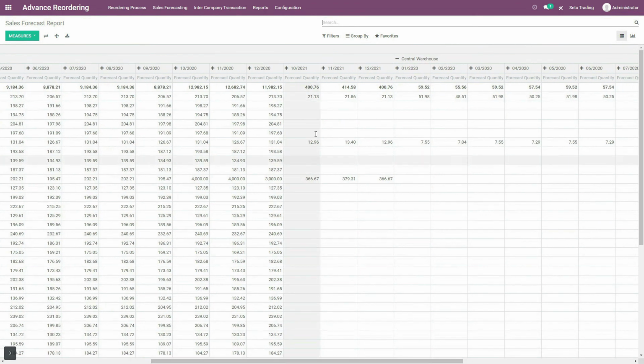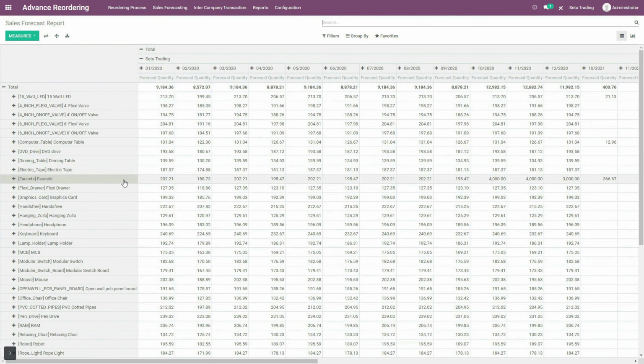So switching again back to the sales forecast report, and going ahead with those months, you can see over here and compare that for a 15 watt LED in the months of October, November and December of the year 2020, the future sales is the same for all months. So there is no increment or decrement in demand. Whereas if you take an example of this, let me see the name of this product. It is faucets. Yes.